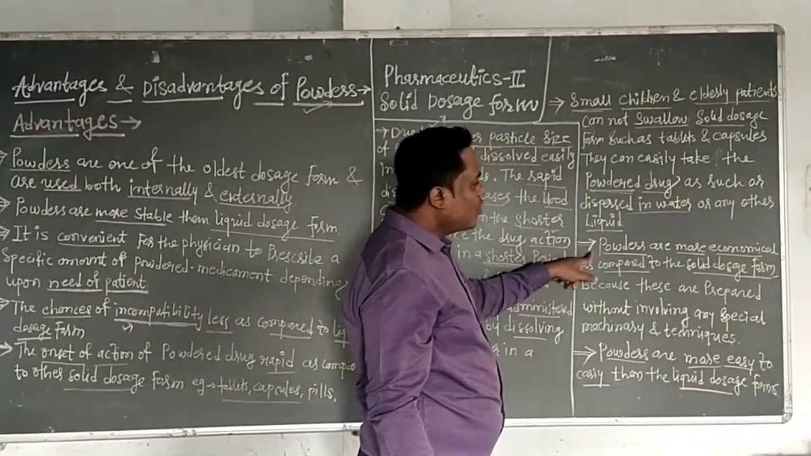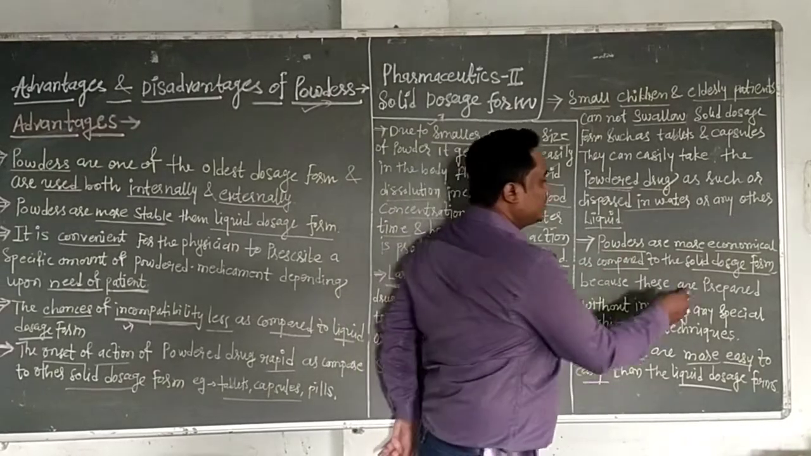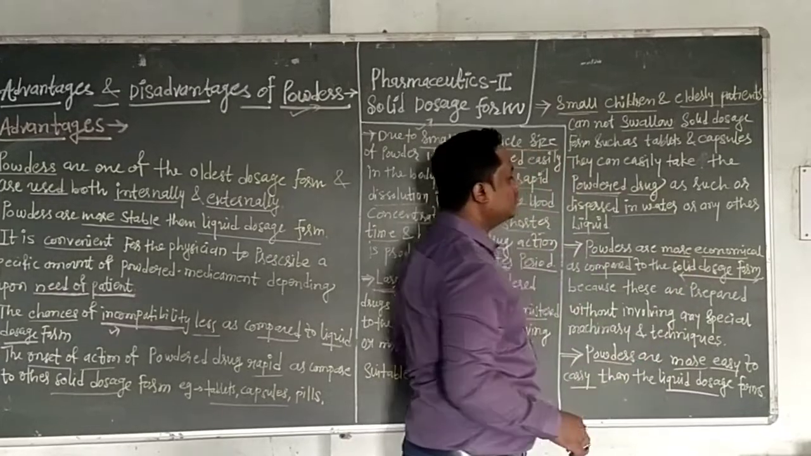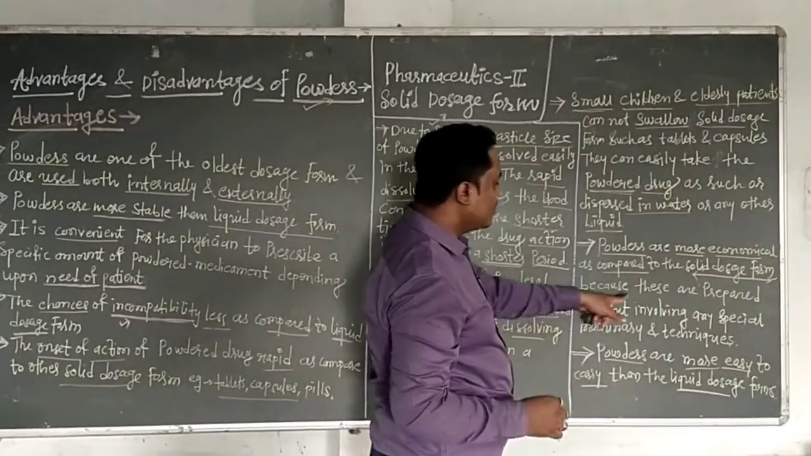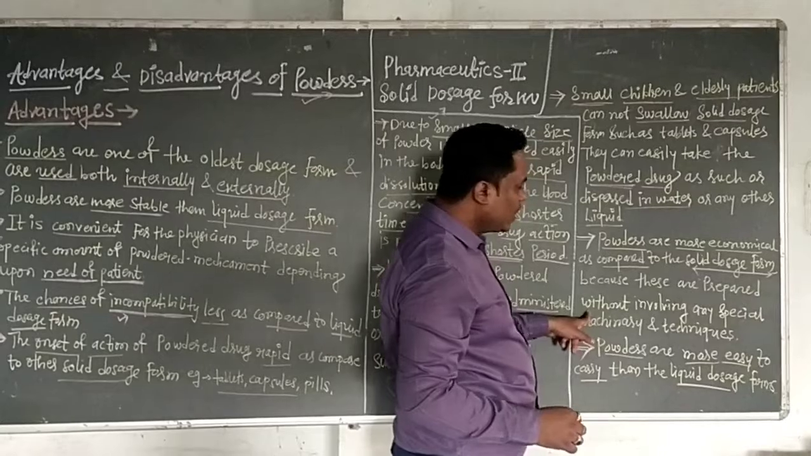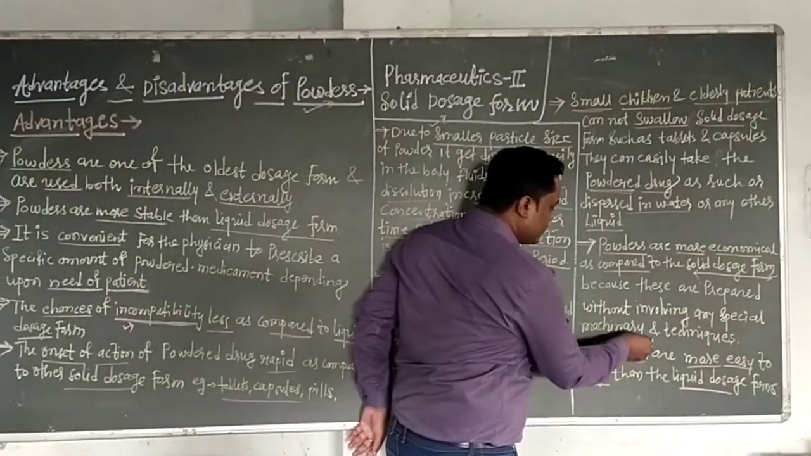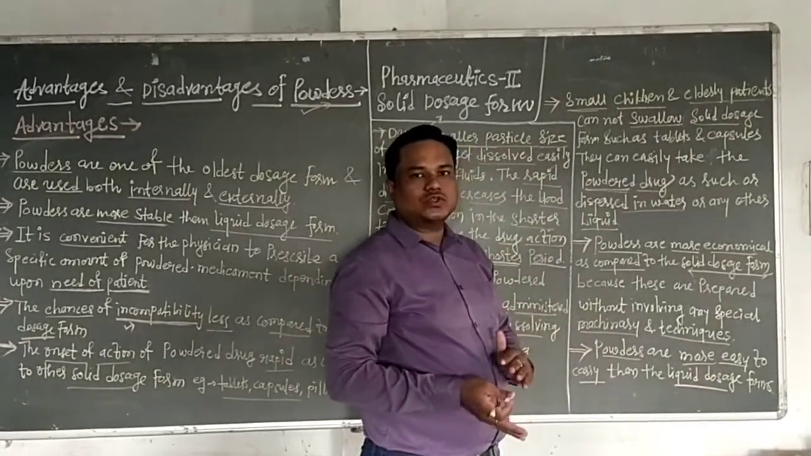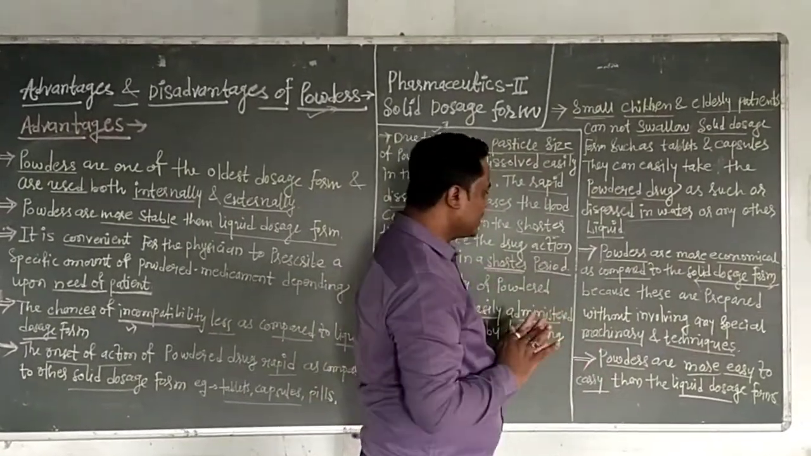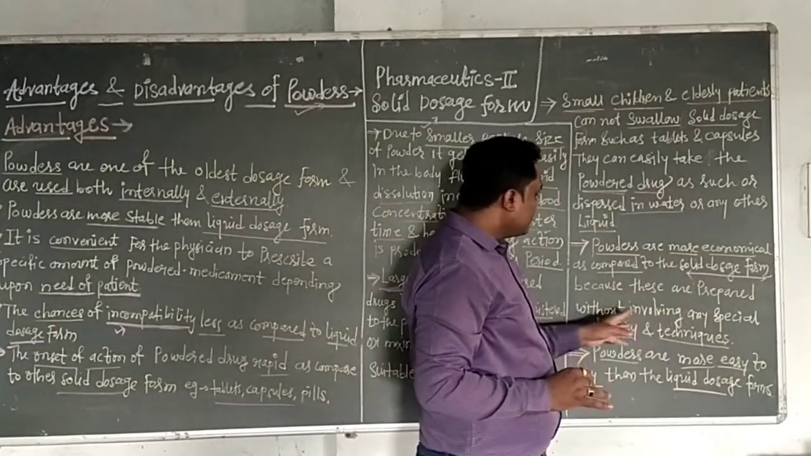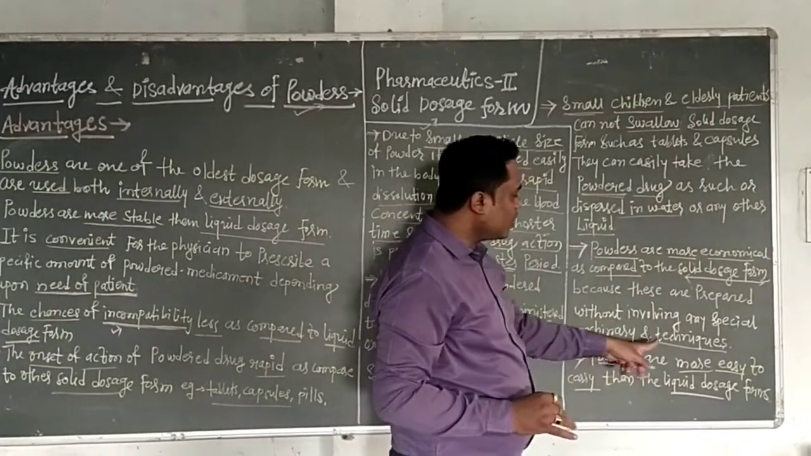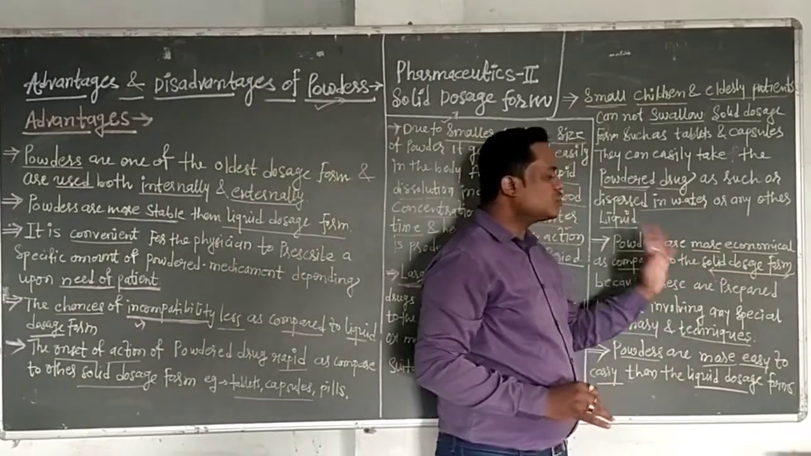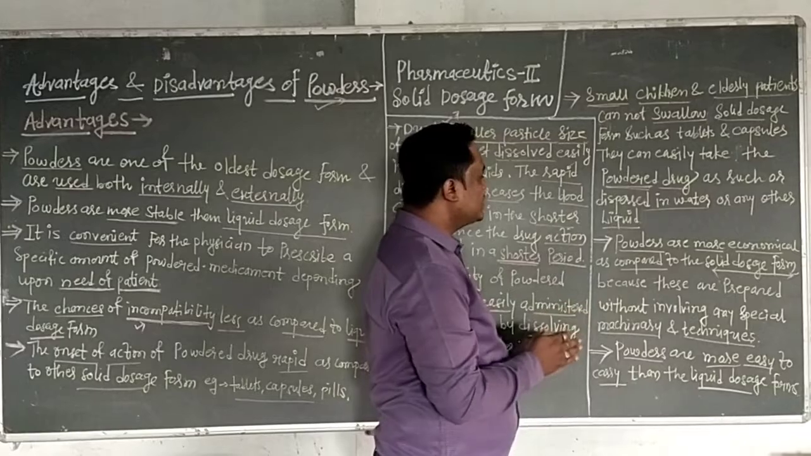The next is, powders are more economical as compared to solid dosage forms. More economical means a low cost is required to make a powder, because these are prepared without involving any special machinery and technique. Therefore, the cost of powder is less as compared to solid dosage forms, that is tablets, capsules, pills. Therefore, powders are more economical. It is one of the advantages of powder.